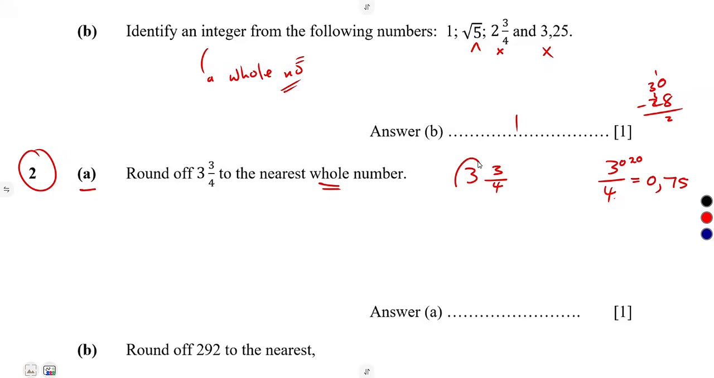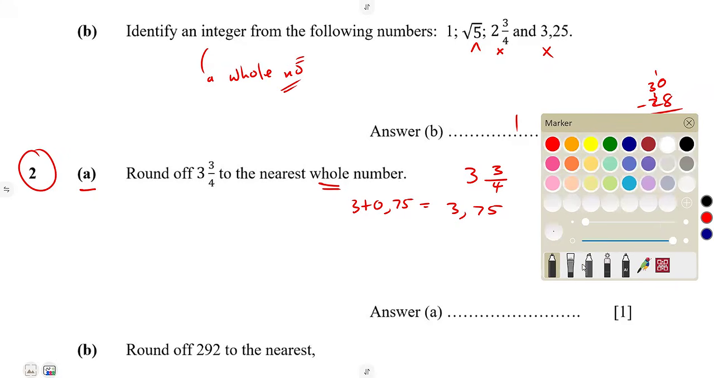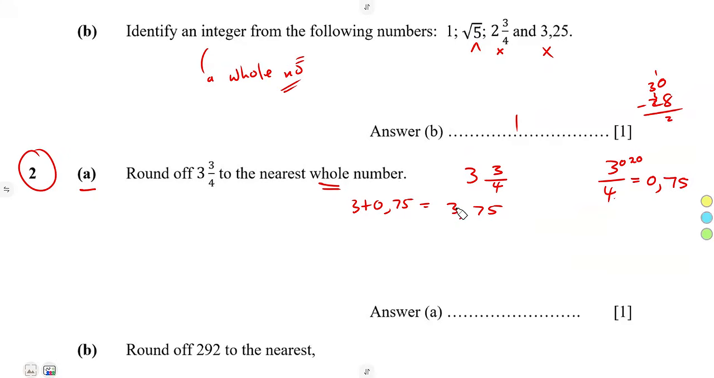So meaning to say we've got 3.75. You're adding 3 plus 0.75, which is 3.75 as a decimal, so that you can properly see the whole number that you are referring to is what? Is the 3.